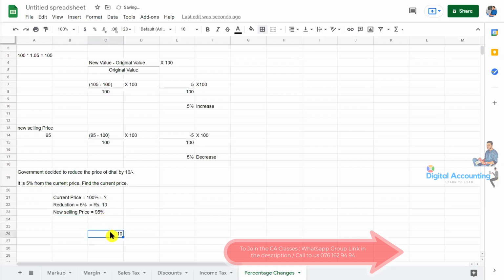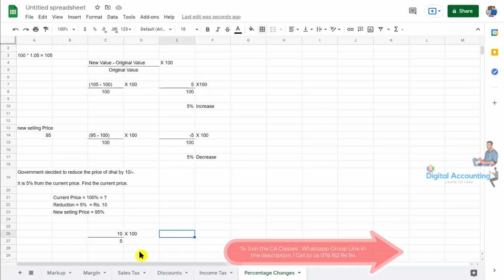Right. So let me know, 10 rupees is equal to which percentage? 100%, 5%, 95%? Obviously this is 5%, right? Then the question is asking to find the current price. What is the current price percentage? 100. So whatever we need, we multiply by it. So if you multiply, what should be the answer? 10, divide by 5 and times by 100.